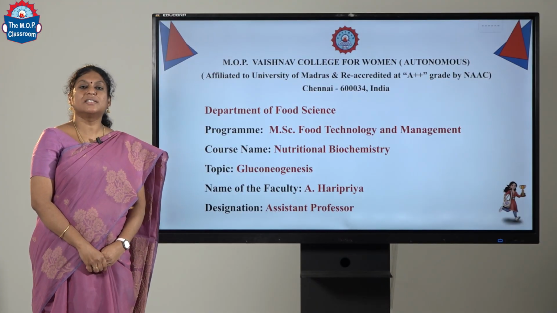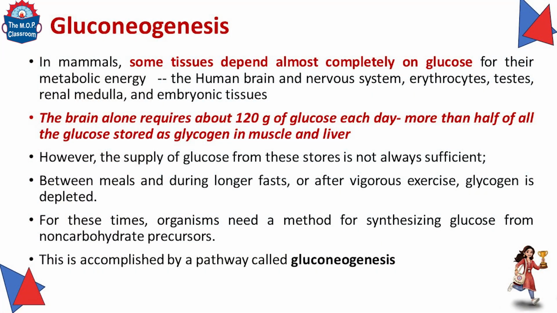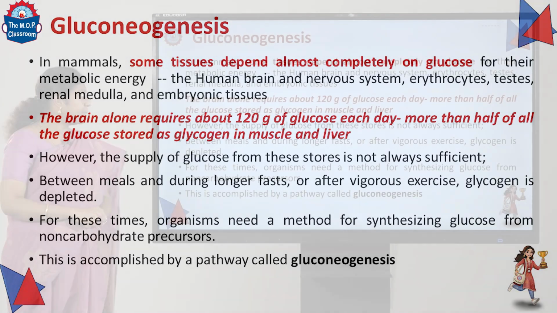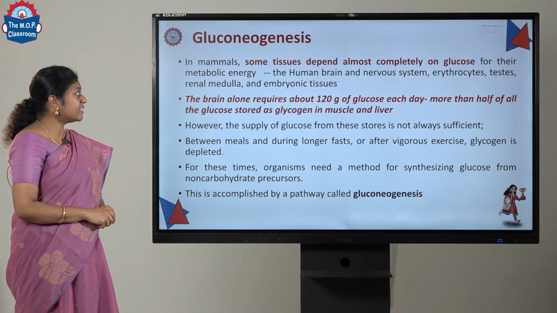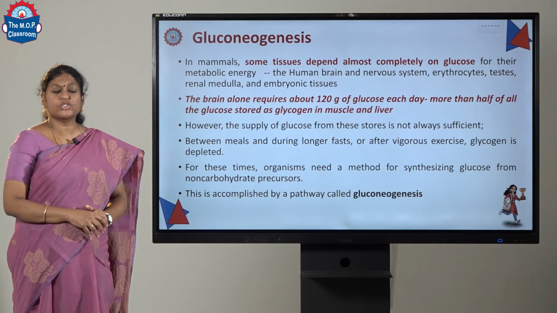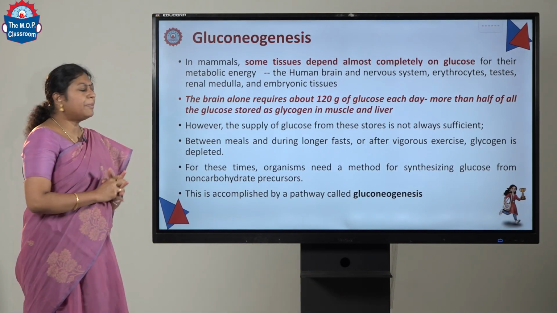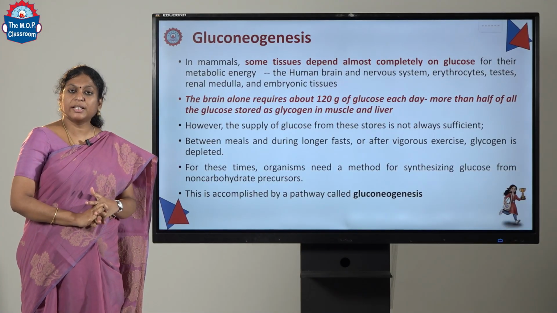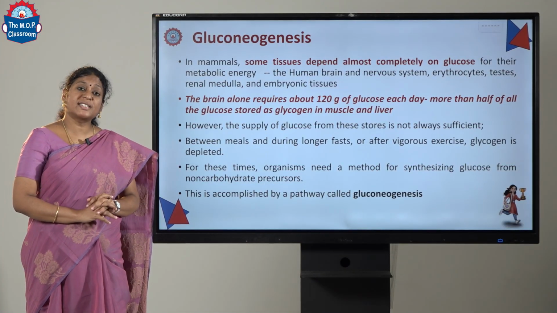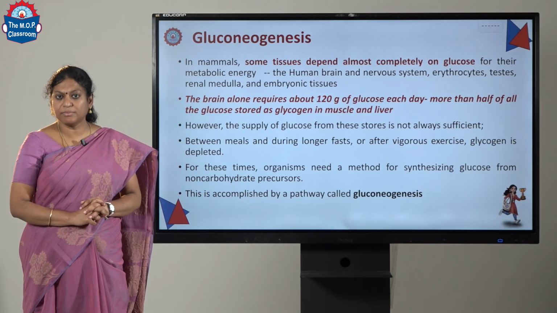In today's class, let's discuss the topic gluconeogenesis. In mammals, some tissues depend almost completely on glucose. For example, the human brain, erythrocytes, nervous system, testes, renal medulla and the embryonic tissues are completely dependent on glucose as their fuel. The brain requires around 120 grams of glucose per day, which is nearly half of the glycogen which is stored in the liver and in the muscle.